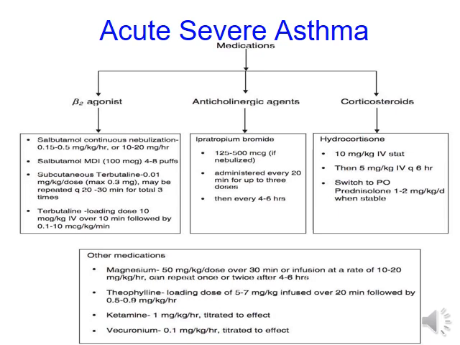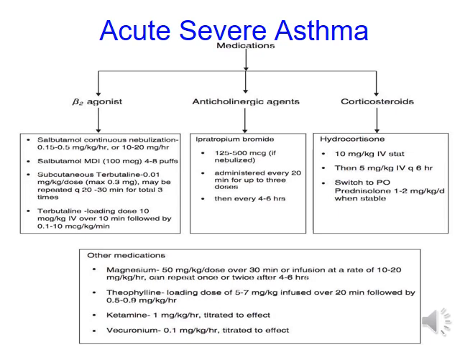Despite that, if symptoms persist or the child is not improving, then we give subcutaneous terbutaline followed by terbutaline IV infusion. Despite that, if the child is not improving, then we can use magnesium 50 mg per kg per dose, which can be repeated once or twice after 4 to 6 hours.